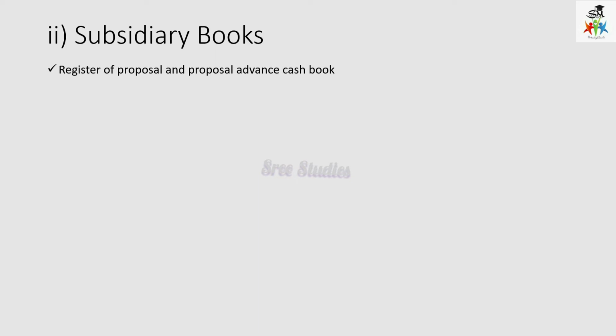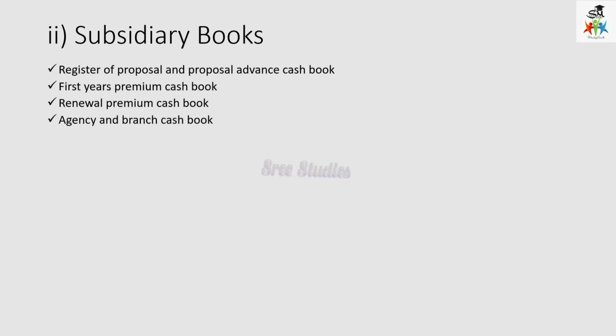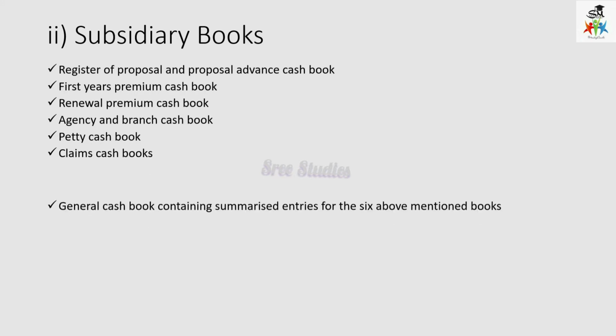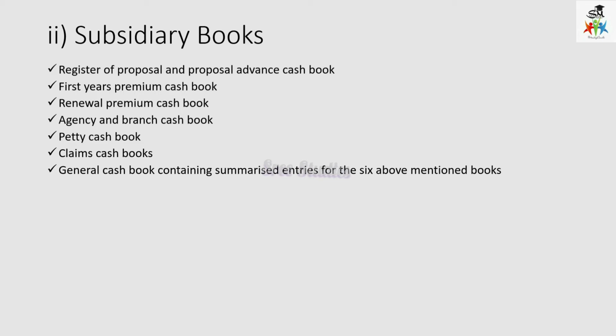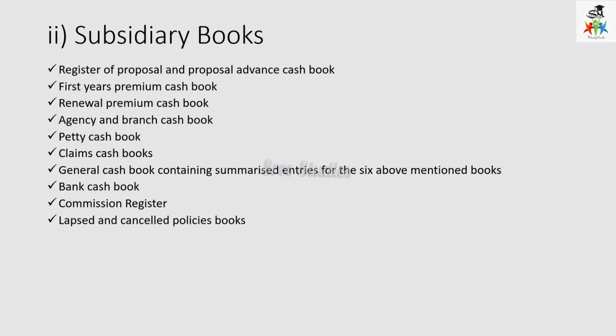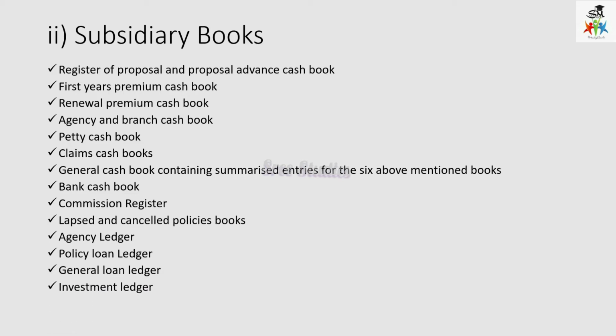Here the register of proposals, and then the first year's premium cash book and renewal premium cash book, and then agency and branch cash book, petty cash book, claims cash book, all to be maintained along with one summarized cash book, and then the bank cash book, commission register, lapsed or cancelled policies book, and then agency ledger, policy loan ledger. Suppose a person is taking a loan against policies, then it will be under this, and then general loan ledger. All these are treated as subsidiary books which are to be maintained by the life insurance business, and investment ledger too.